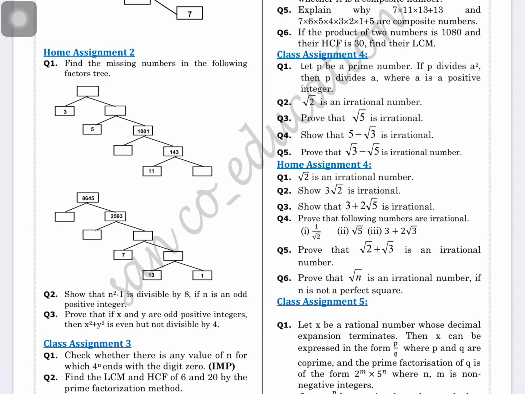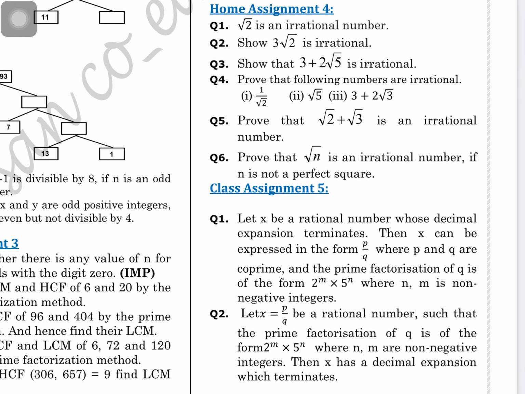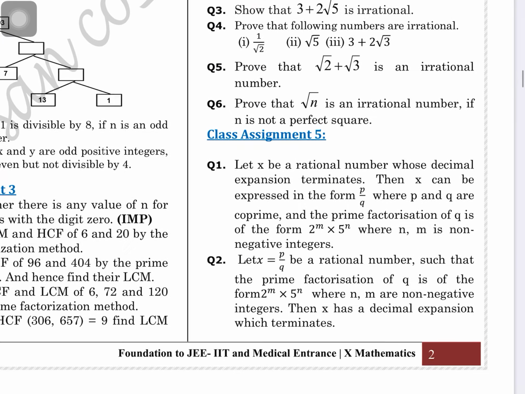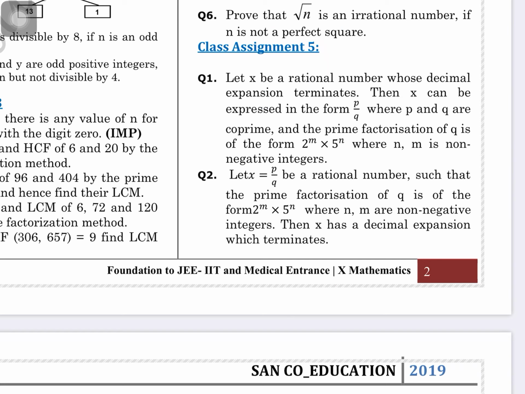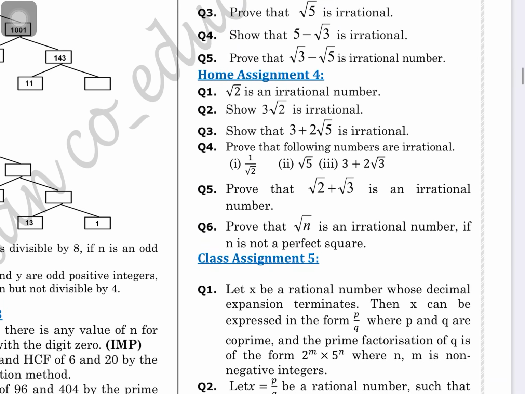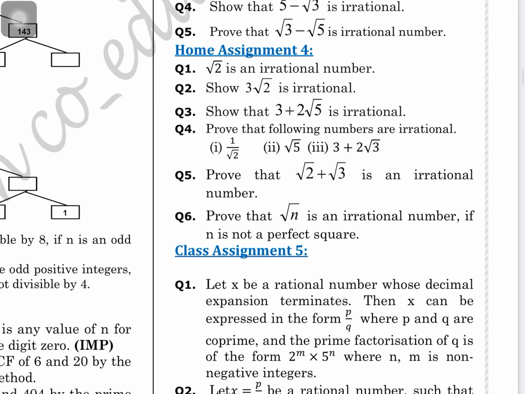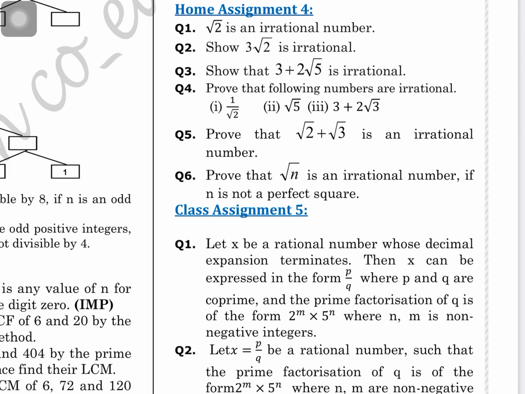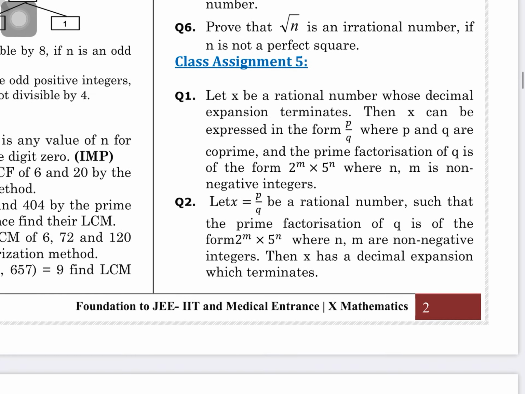Now next, in the same way, class assignment 4. After that, class assignment 5 also you may see. This is a new topic that we'll discuss later in the next periods. It's sufficient for the day today, and I will expect you to solve these questions again here. Root n is irrational. Then I will also tell you the let x be a rational. Well, assignment 5 you will just attempt tomorrow.